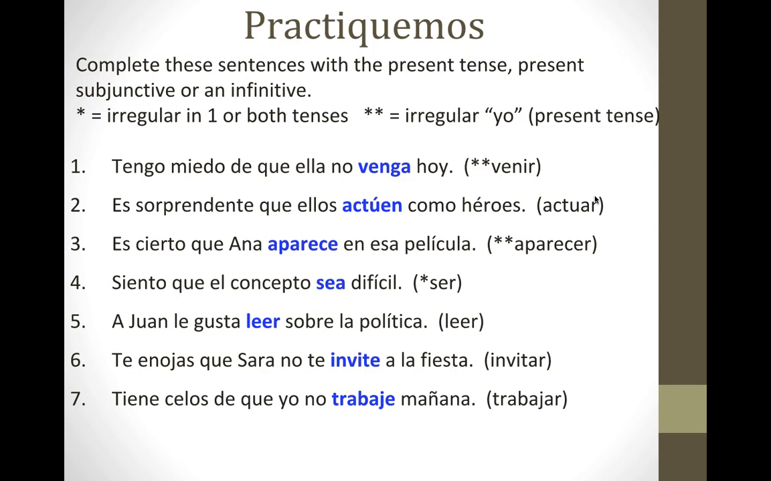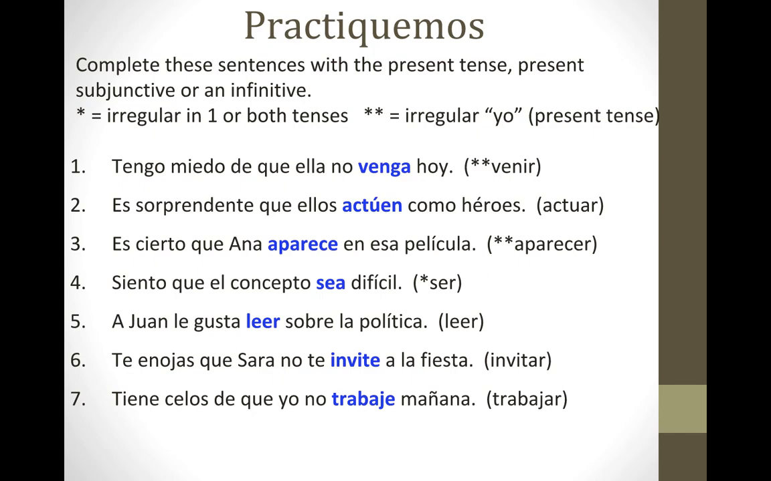Number 3, it's true that Anna appears in this film. Aparece. It is true. It's certain. That is a verb of certainty, so you have to use present tense here. Aparece. Number 4, I'm sorry that this concept is difficult. Siento que el concepto sea difícil. You do need subjunctive there.